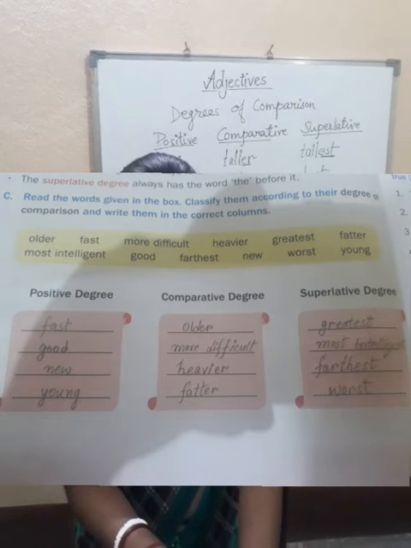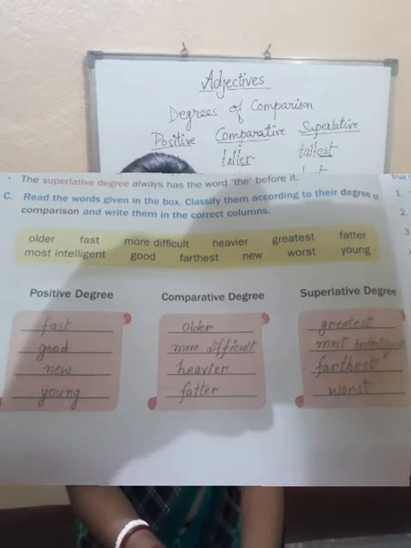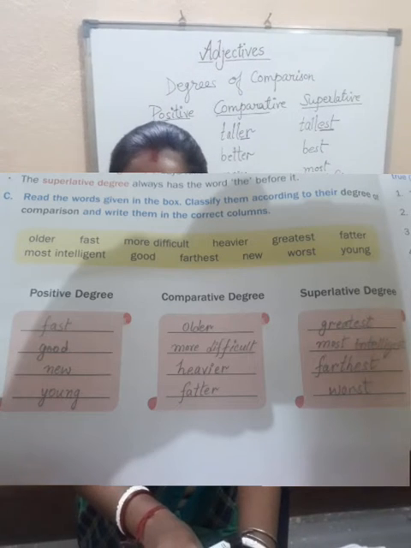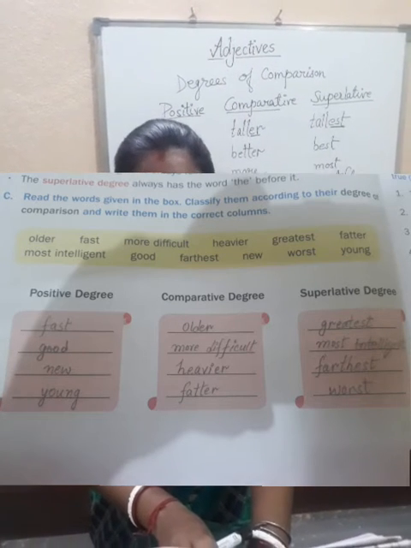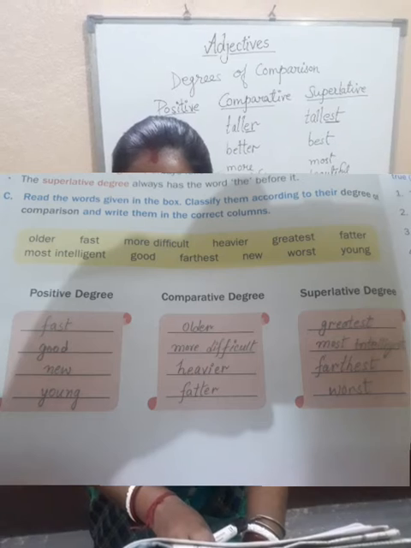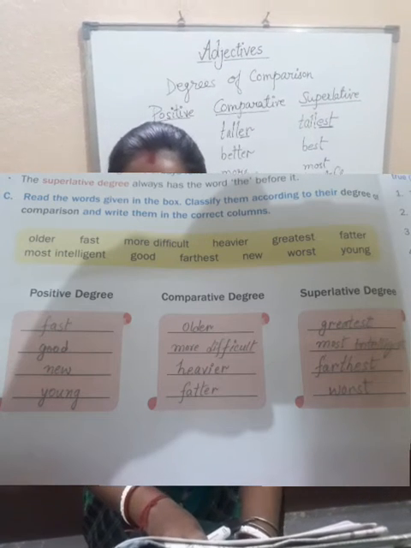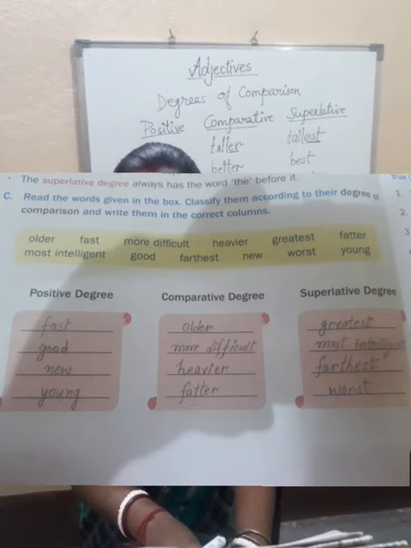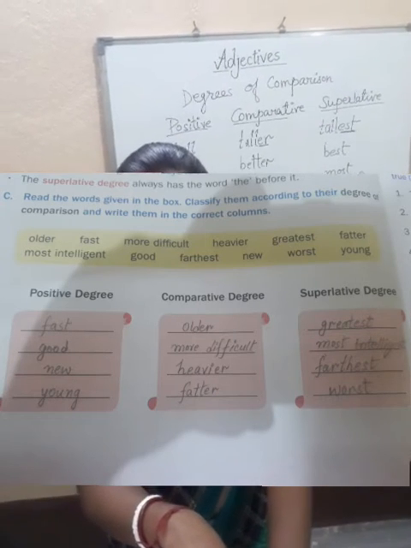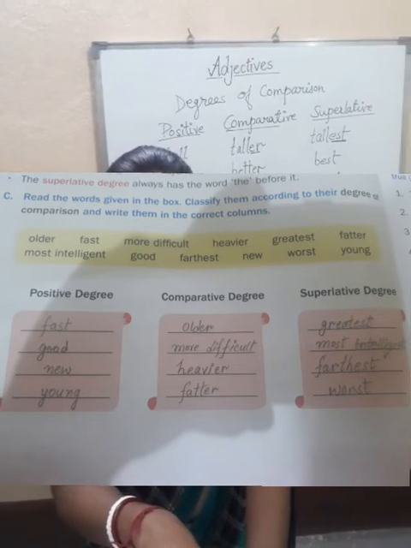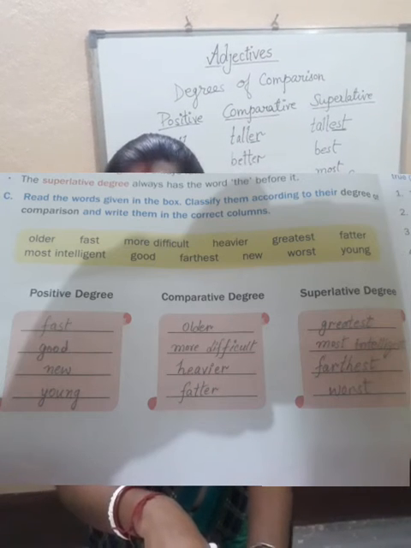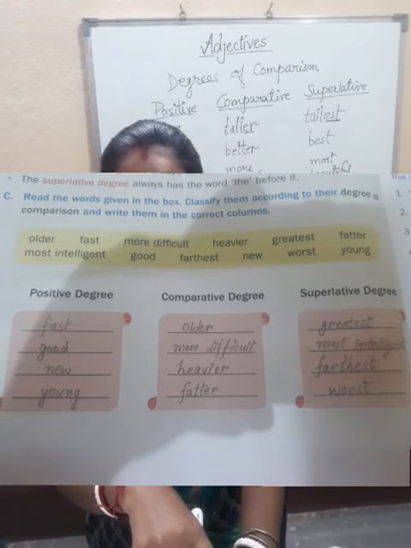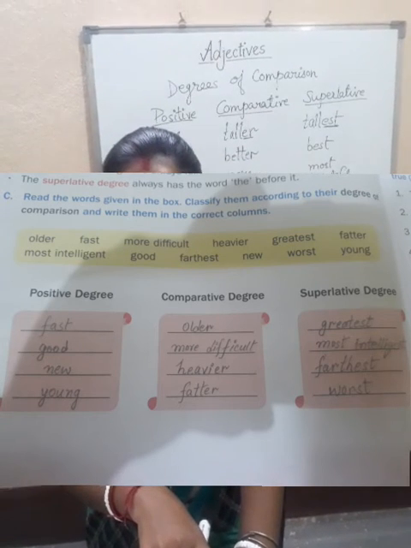Next one is fast. It is positive degree. More difficult. More word comes in comparative. Just now I said. So more difficult will be comparative degree. Heavier. Again er. Actually, if there is y at the end, the positive word is heavy, H-E-A-V-Y. In place of y, we remove y and we use i and then we add er. Heavier will be comparative degree.